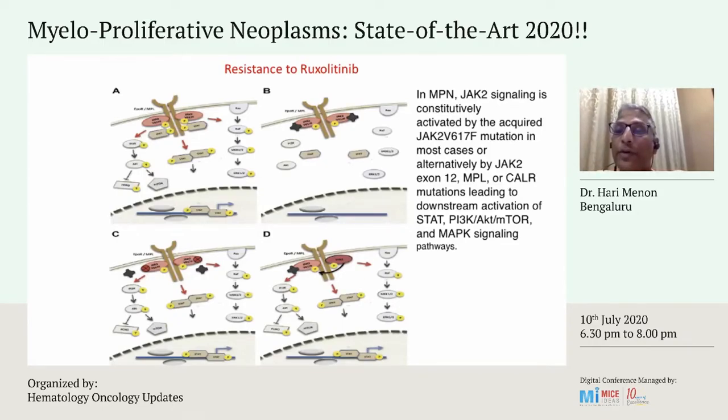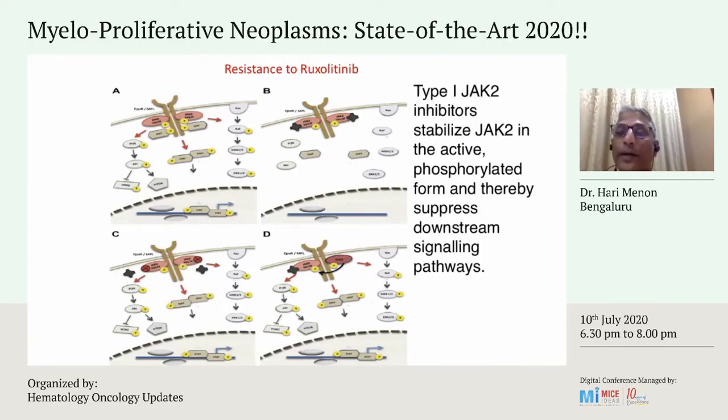And the JAK2 V617F mutation, in most cases, is alternatively replaced by the JAK2 exon 12, or the MPL or the CALR mutations. So you can have a type 1 JAK2 inhibitor to stabilize the JAK2 active site, which is in its phosphorylated form, and thereby suppress downstream signaling pathway. So that is one of the targets. But generally, you don't see that coming across so frequently.